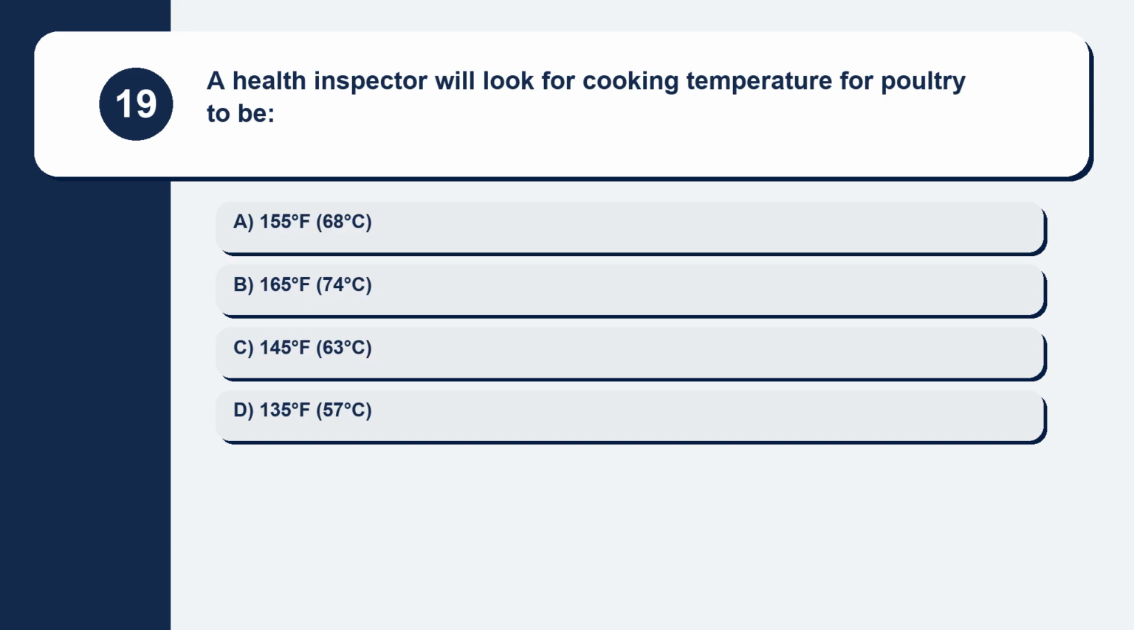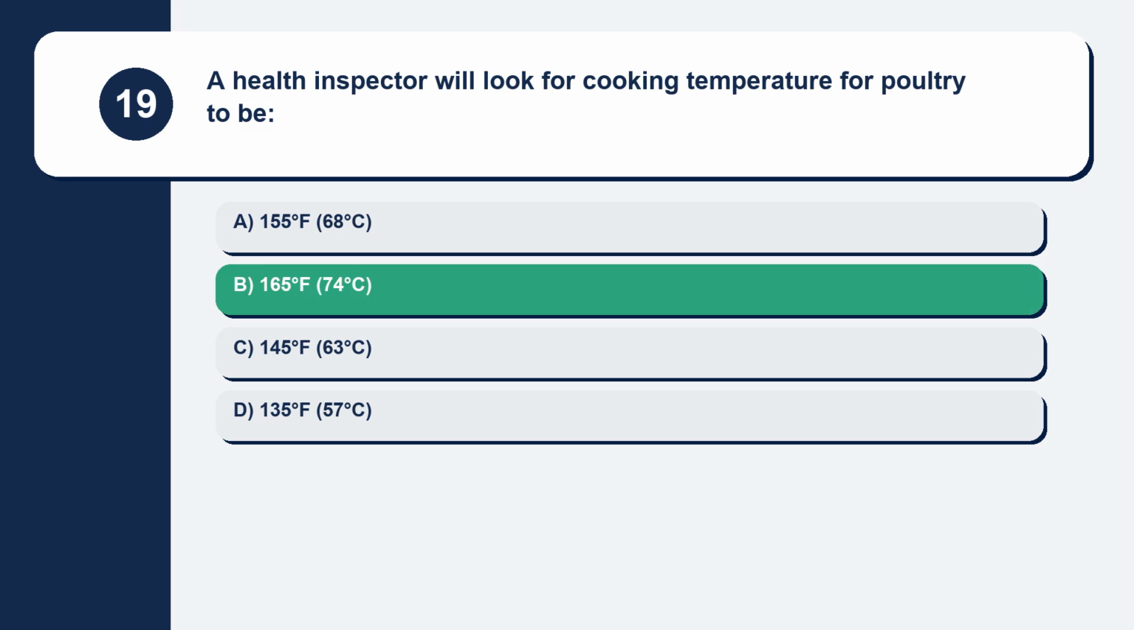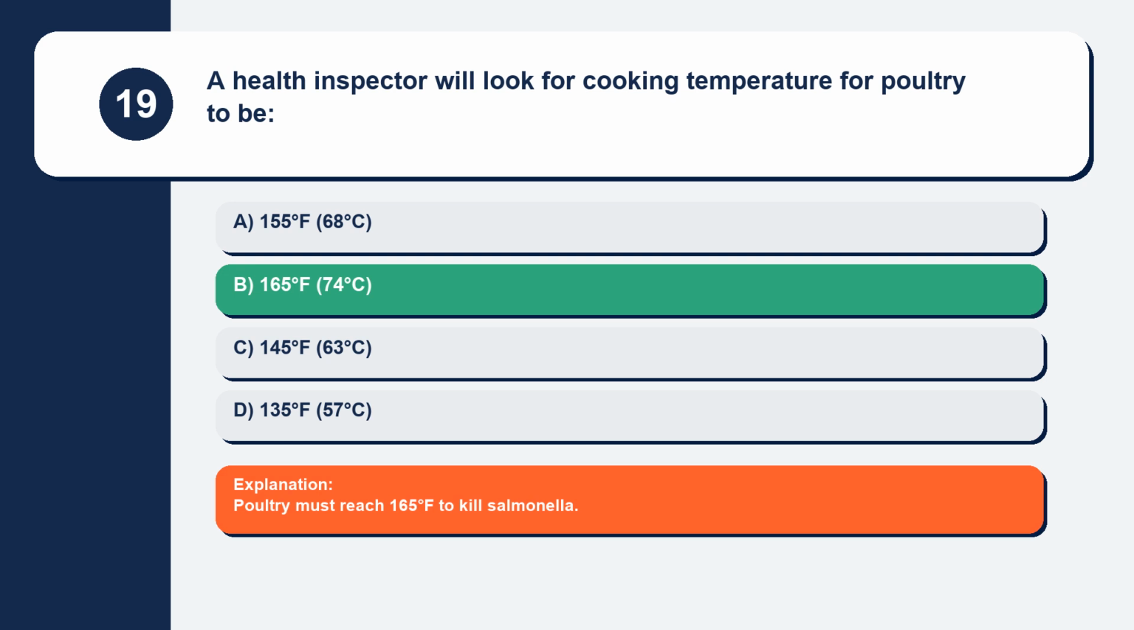Question 19. A health inspector will look for a cooking temperature for poultry of 155 degrees Fahrenheit, 68 degrees Celsius, 165 degrees Fahrenheit, 74 degrees Celsius, 145 degrees Fahrenheit, 63 degrees Celsius, or 135 degrees Fahrenheit, 57 degrees Celsius. Poultry must reach 165 degrees Fahrenheit to kill Salmonella.